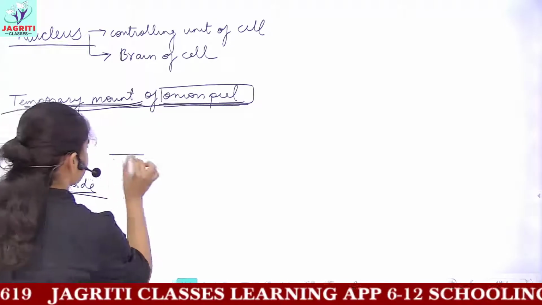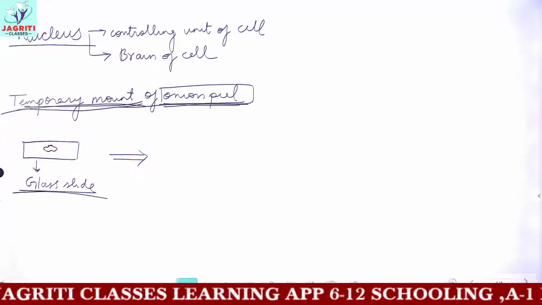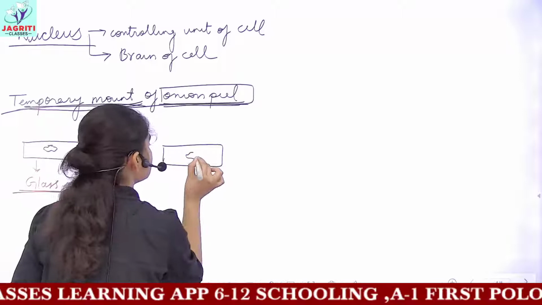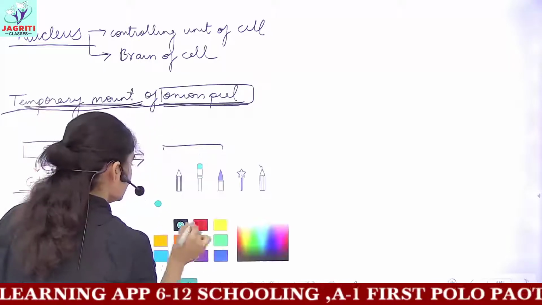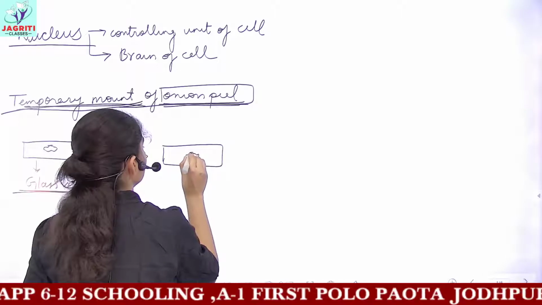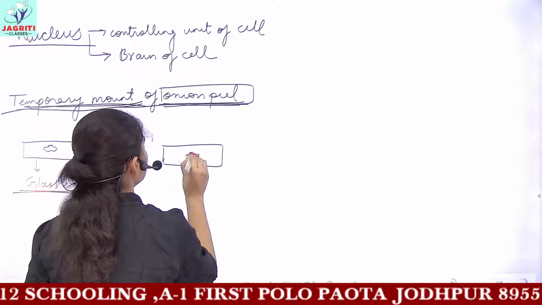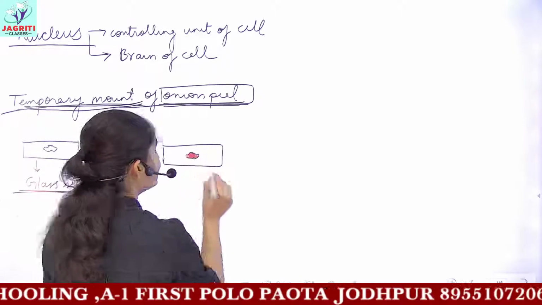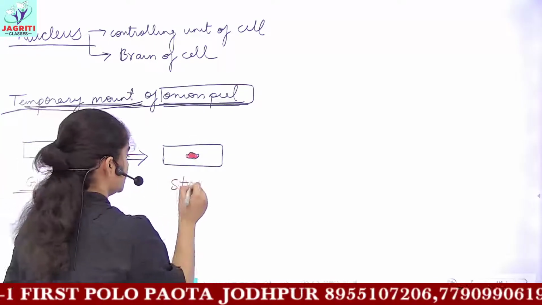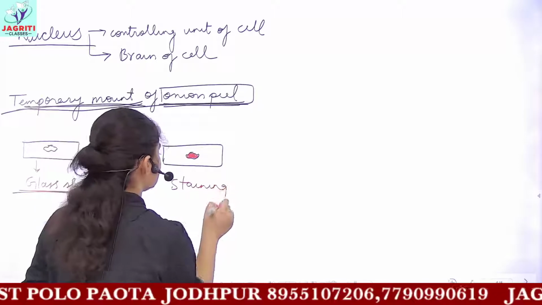Next, you put some stain on this onion peel. Stain means a dye or something which would get this onion peel colored. So I put 2 to 3 drops of my stain. This process refers to staining.